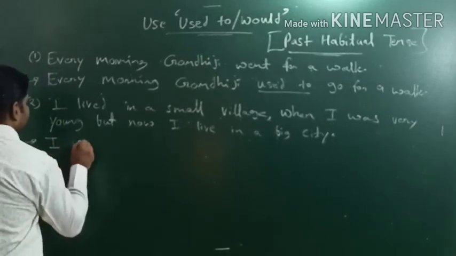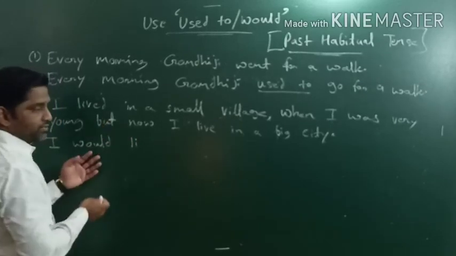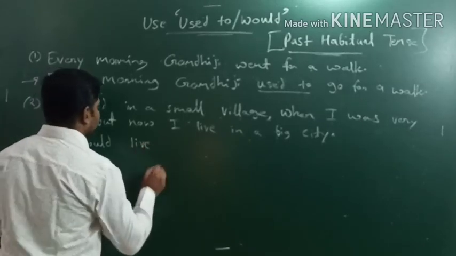So how do we do that? So I would live. Then if we are using would, then we have to use the first form of action verb. Action verb का पहला form आएगा.